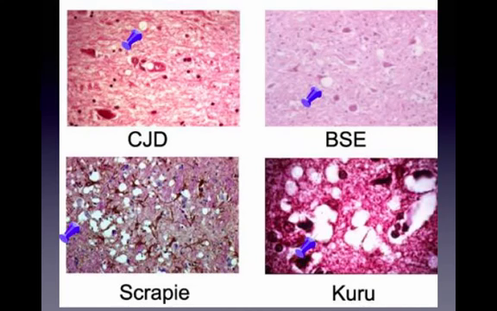Here you can see the sponge-like or Swiss cheese-like look of actual slides of brain tissue that were infected with TSE. And in each of these pictures you can see those characteristic holes, that Swiss cheese or sponge-like appearance of brain tissue that has been infected with prions.